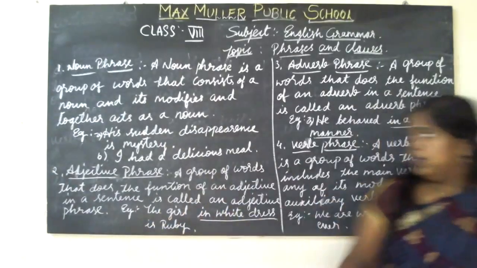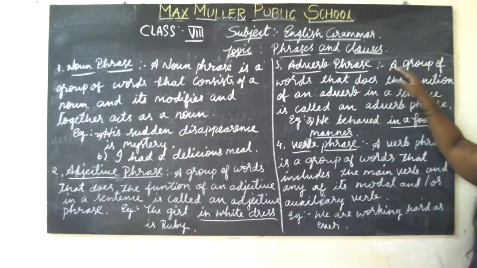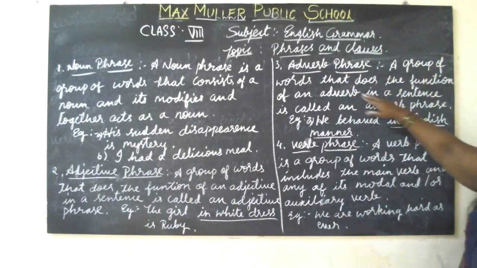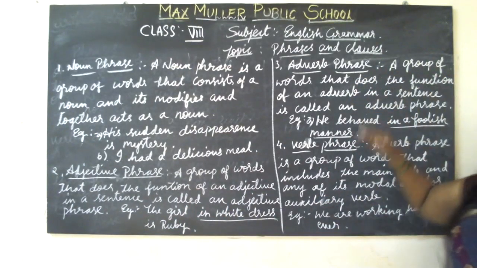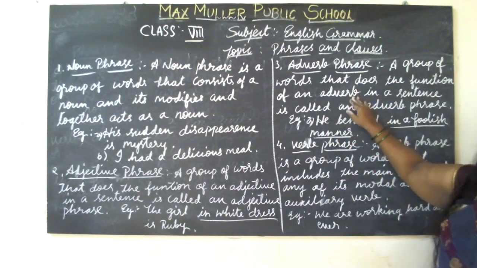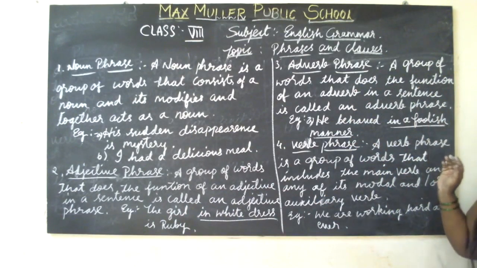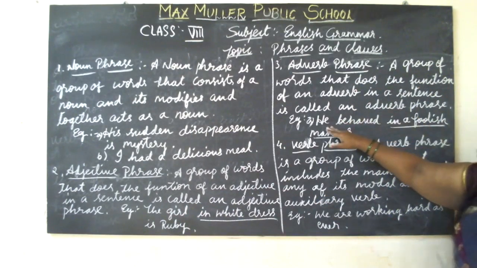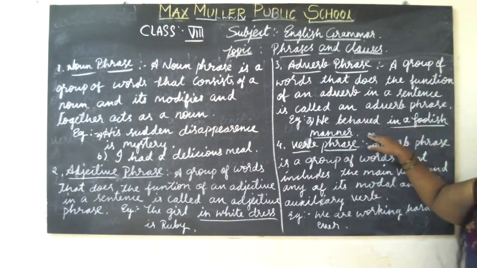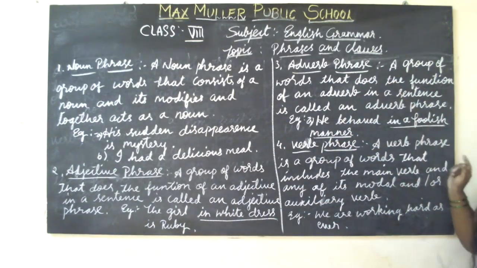The third one is the adverb phrase, a group of words that does the function of an adverb. Adverb means it describes the verb. Example: he behaved in a foolish manner. In a foolish manner, what I have underlined, is the adverb phrase.